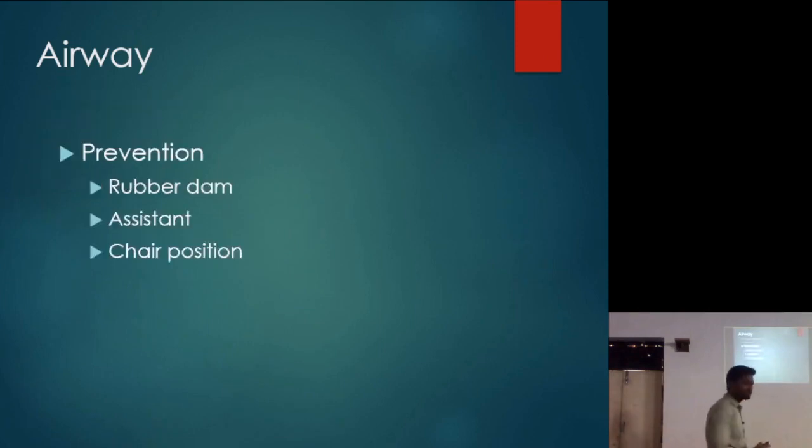Then chair position is important, because if the patient is upright or semi-supine and if something goes into the patient's throat, जैसे कोई crown चला गया, gravity is pulling it downwards, right? तो पूरा अंदर जा सकता है, even if it goes into esophagus or the larynx, that is a different thing, into the trachea. But if the patient is totally supine, throat में जाके रुक जाएगा, because the gravity is pulling it downward, right? So ideally supine position should be preferred.